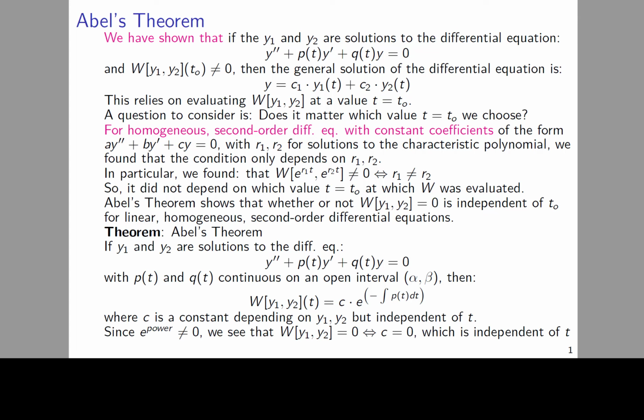So since e to some power can never be equal to 0, we can see that the Wronskian of y1 and y2 is equal to 0 if and only if that constant c is equal to 0, which is independent of t and only depends on the functions y1 and y2. So in general, whether or not the Wronskian is equal to 0 is independent of which value t equals t naught we choose.